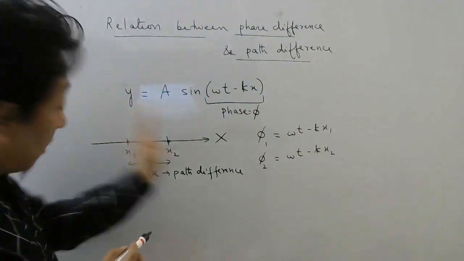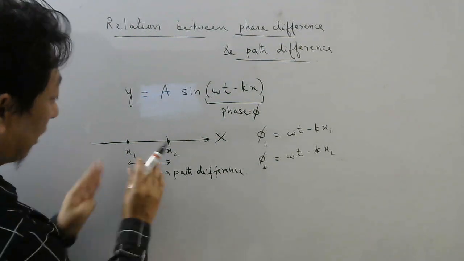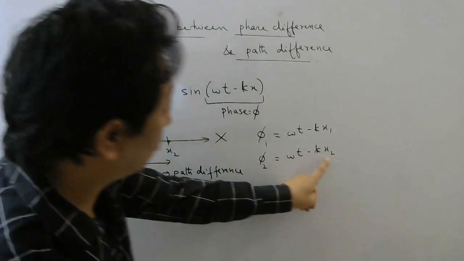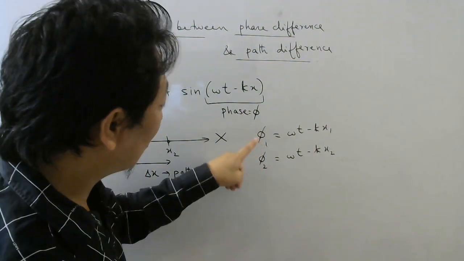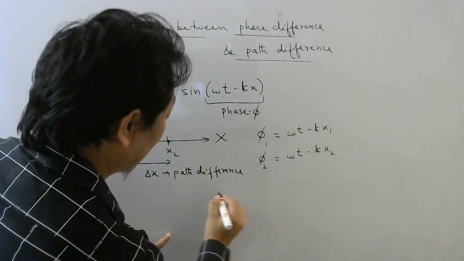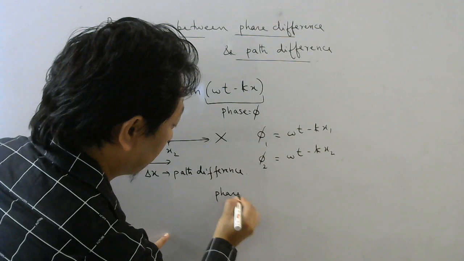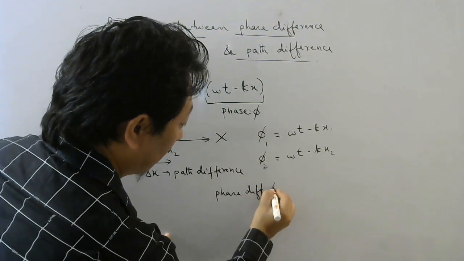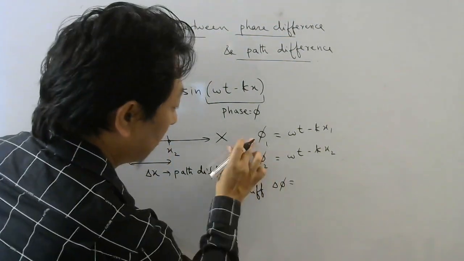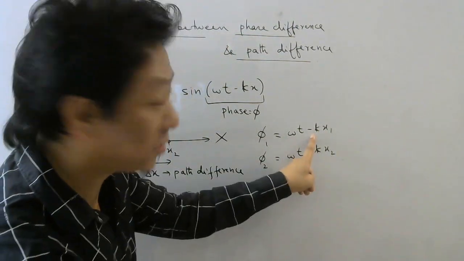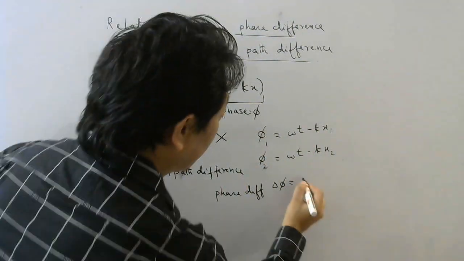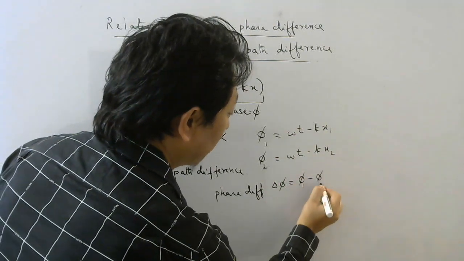If you see the positions, I have chosen x2 more, right? So if x2 is more, if you subtract more, you will get less. So this will be more than this. So the phase difference delta phi will be bigger. Why will this be bigger? Because x1 is less. If you subtract less, you will get more. So phi 1 minus phi 2.